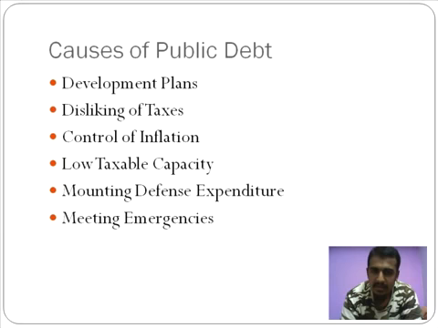Then, mounting defense expenditure. I already told you how we are facing threats from China and from Pakistan quite regularly, and we need to mount our defense in order to show them who's boss. Meeting emergencies. No one saw the Uttarakhand floods happen. No one saw the earthquake of Gujarat coming by. When you see such natural disasters happening, it's going to be very expensive to rebuild the cities which have been damaged from these emergencies.